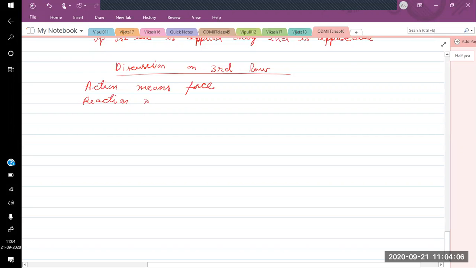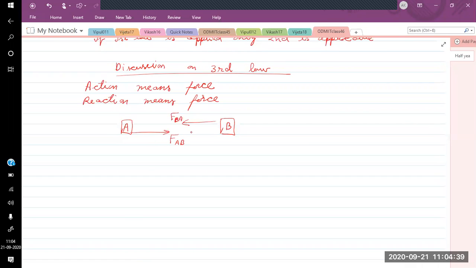Reaction means force. So if an object A applies a force on object B, suppose we call it FBA, the force on B due to A, then A will also experience a force due to B. The forces always appear in pairs, and these two forces will be equal in magnitude and opposite in direction.